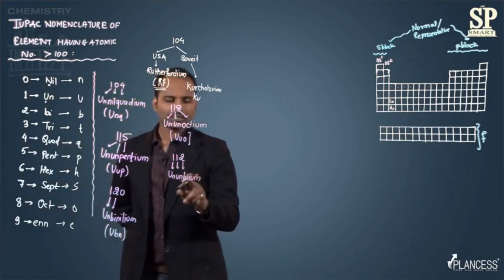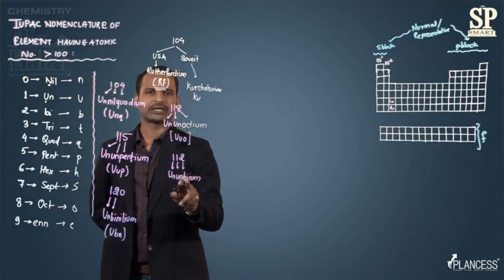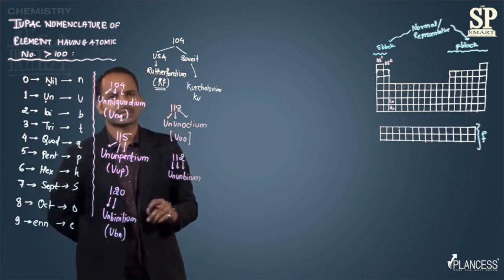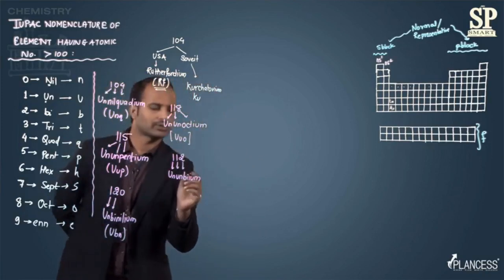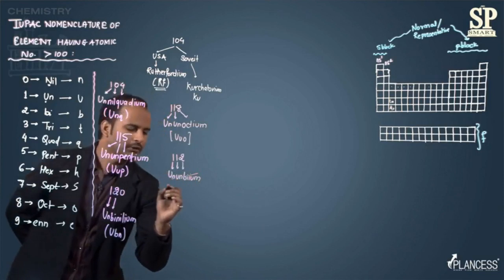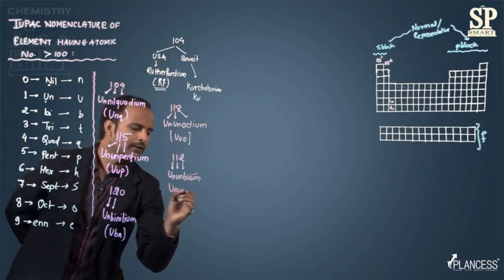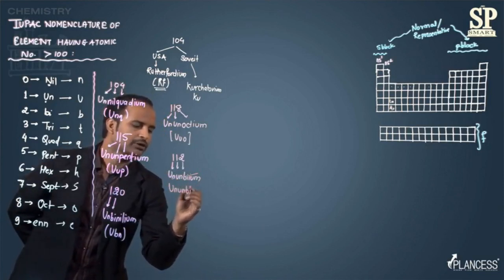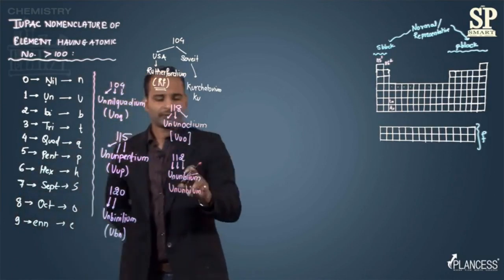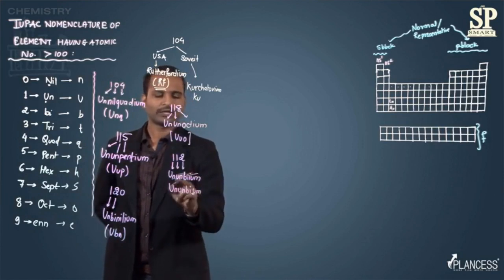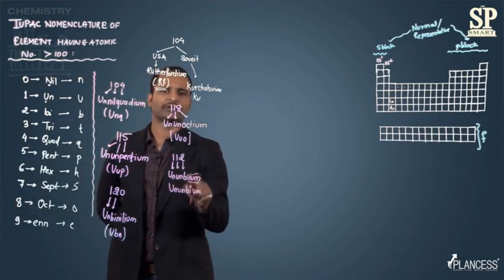So here you can see that in bi, the 2 and i come together. So in that case, the IUPAC says to remove one i, that is drop one i from here. So the name, instead of ununbiium, will be written like this: ununbium. After 2, you have to consider only one i. So if before ium there is one more i, then in that case you have to remove one i.